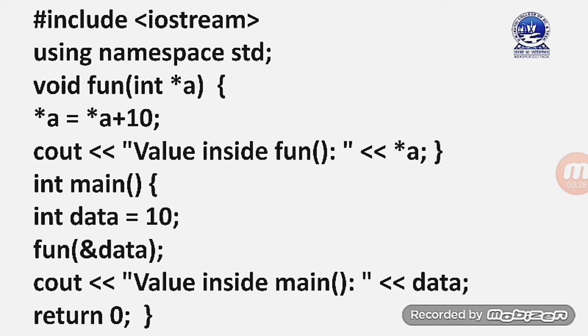So it is clearly visible that as we are passing the address instead of the value, whatever operation or update we perform inside the fon function will be reflected in the variable inside the main function, so we will get the updated value.